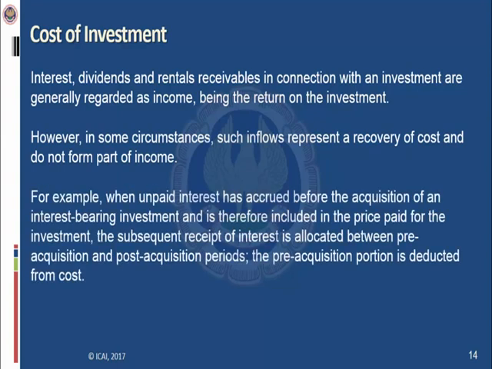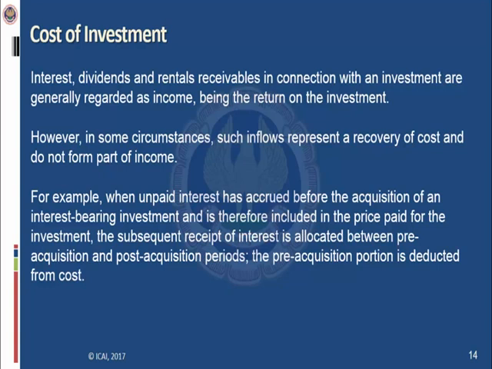So in some circumstances, such inflows represent a recovery of cost and do not form part of income. For example, when unpaid interest has accrued before the acquisition of an interest-bearing investment and is therefore included in the price paid for the investment, the subsequent receipt of interest is allocated between pre-acquisition and post-acquisition periods. The pre-acquisition portion is deducted from cost.